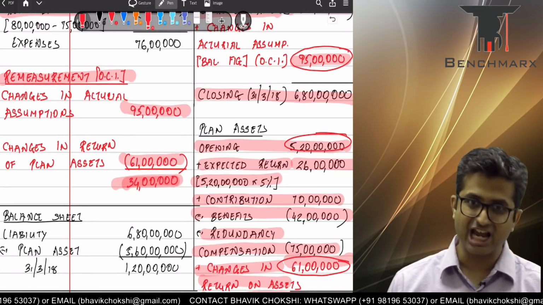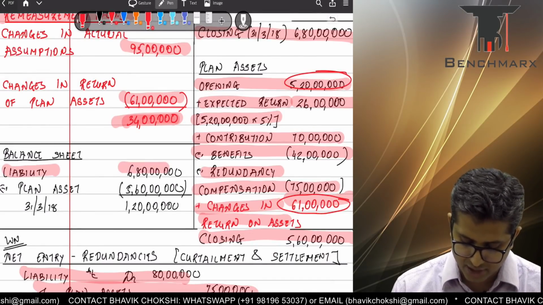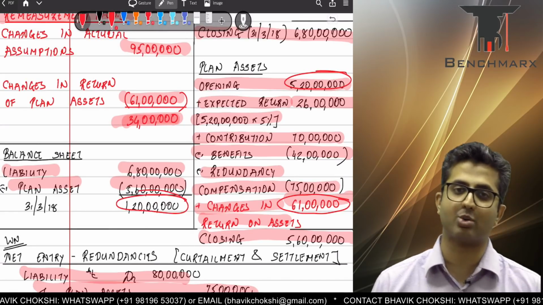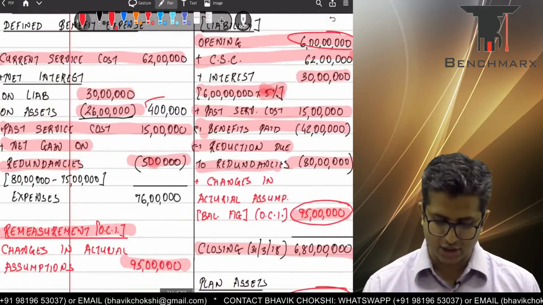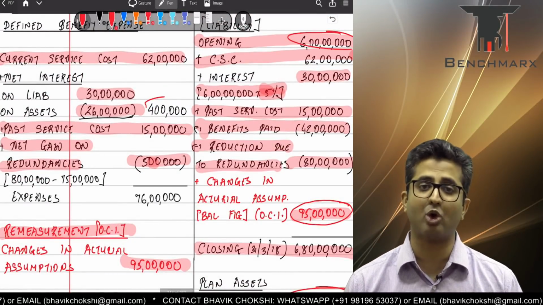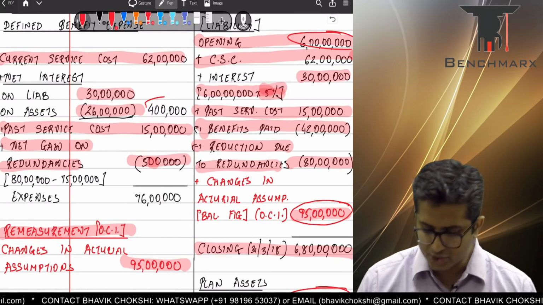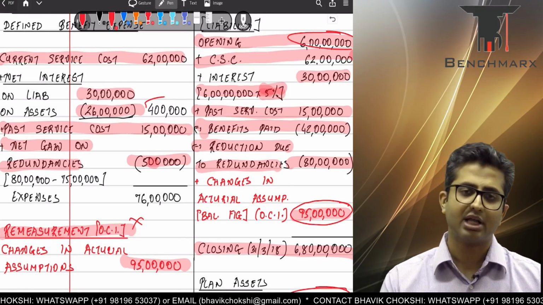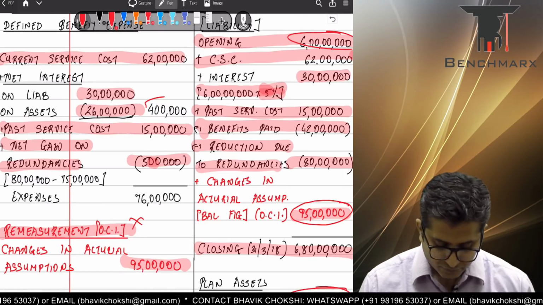Having said that, at the end, when you look at the balance sheet, there will be a net reporting of liability less plan assets, and you will see the number of 1 crore 20 lakhs appearing in the balance sheet. Okay, now this is a very interesting question. It clears a lot of your concepts of Ind AS 19 employee benefits. Almost the same solution for AS 15, except for the fact that there would be no OCI. In fact, the balancing figures will directly be taken into the profit and loss account.